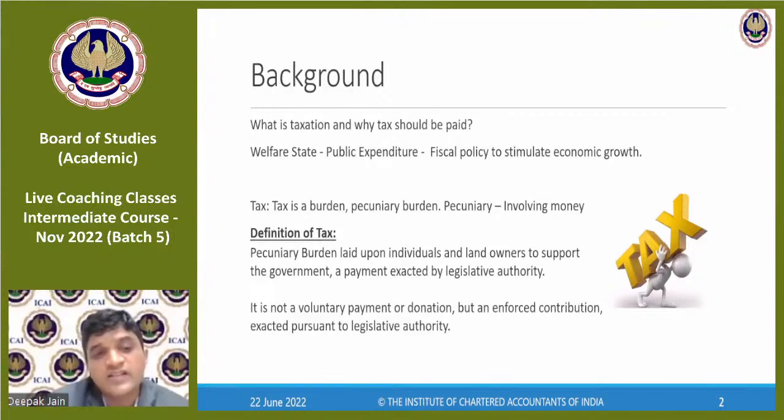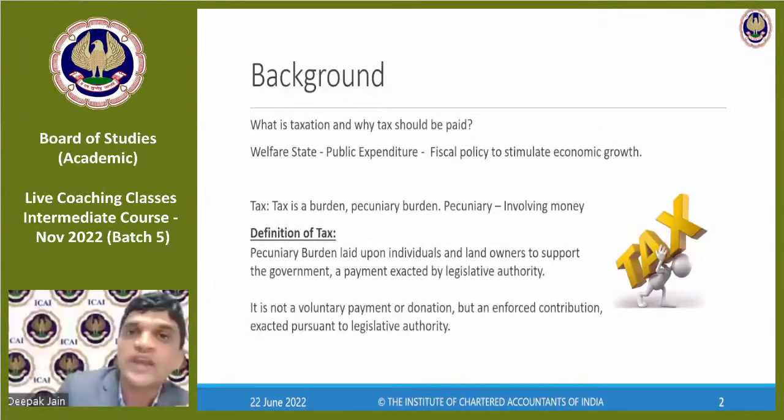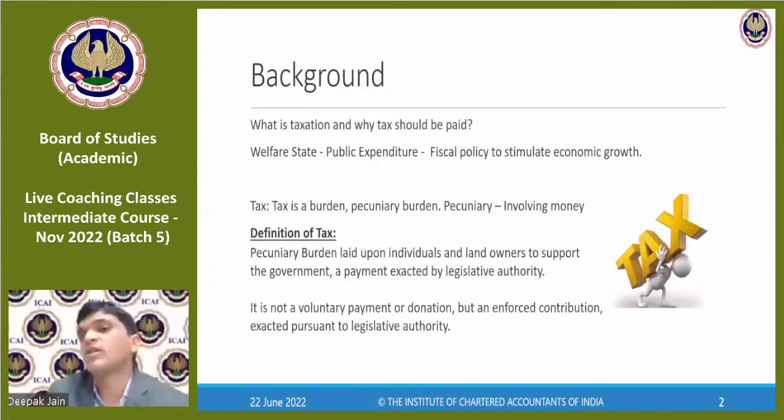Definition of tax is, it's a pecuniary burden which is laid upon individuals and landowners to support the government, a payment which is exacted by legislative authority. Right? It's a pecuniary burden laid upon individuals and landowners. That's a general definition. Does it mean corporates don't get covered? Individuals here is in a broad sense. Here they mean to say that everybody has to pay taxes, by individuals and landowners to support the government, and it's a payment exacted by legislative authority, which means there has to be an authority. Only if they have authority to collect, then they can collect. Without authority, they cannot collect.